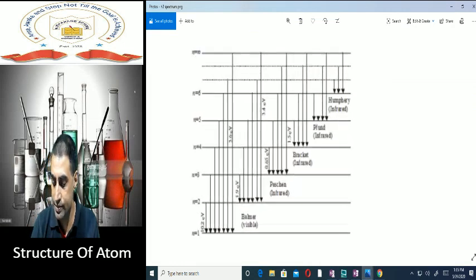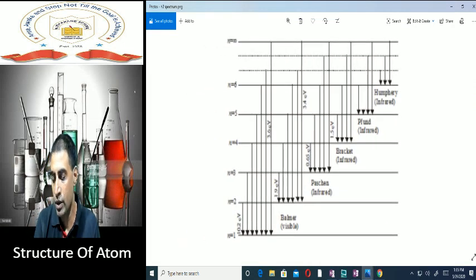Here we can see that when the electron is coming back to the first shell, that is the Lyman series. Then you have the Balmer series. N1 is 2, then it is the Balmer series. Then you have Paschen, Brackett, Pfund and Humphrey series.